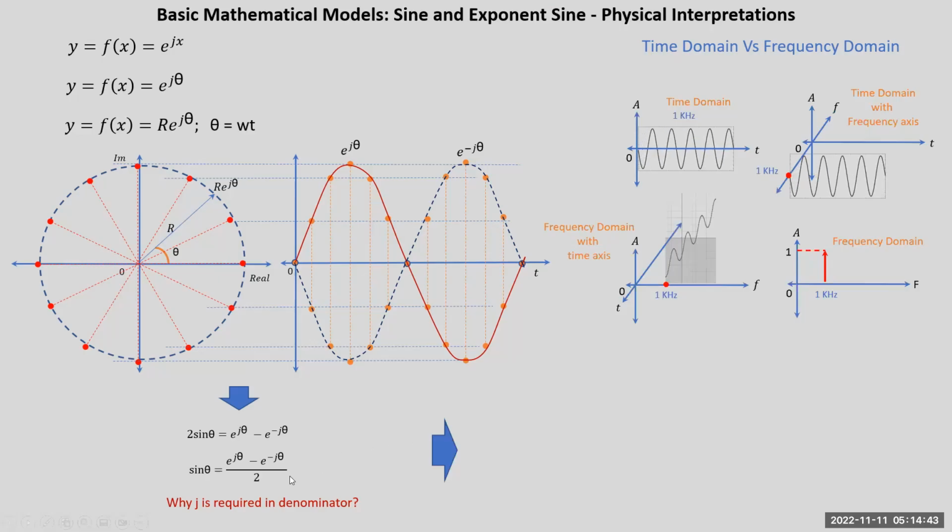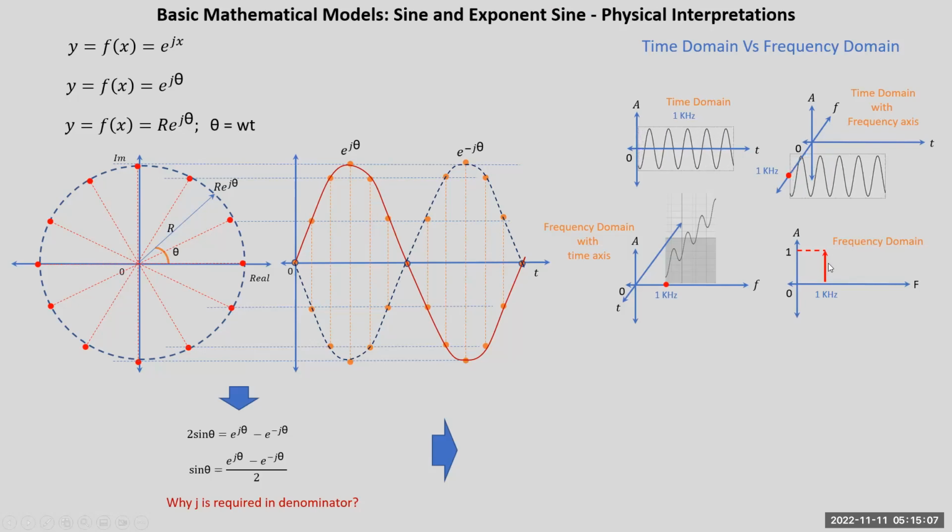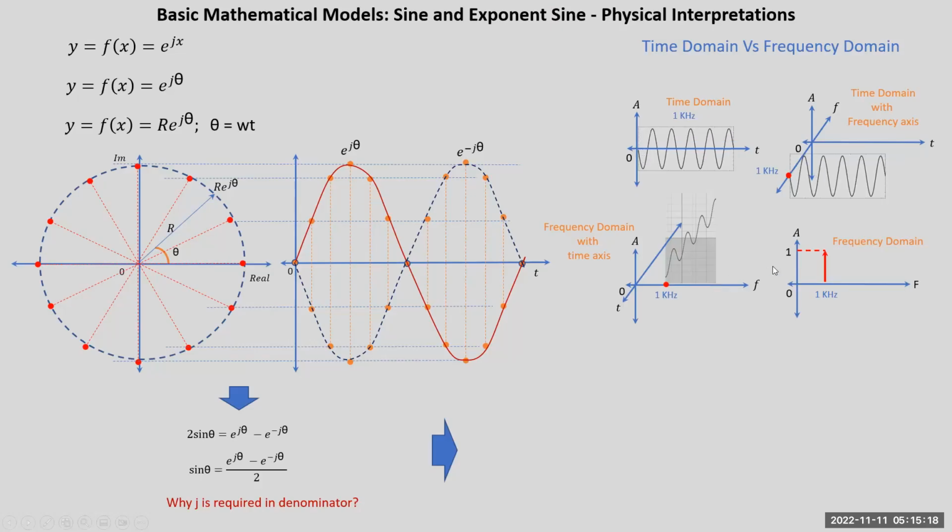We'll correlate this frequency domain representation with the Euler identity. In the Euler identity, you can see the sine wave has two components. One is e raised to j theta divided by 2, and the second one is minus e raised to minus j theta divided by 2. So here we have two components in exponential domain, e raised to j theta with amplitude half. One can correlate with this trigonometric representation where the amplitude is 1. So if you chop this frequency axis and rotate it by 180 degrees, the amplitude will become 0.5, which is represented as a half. You'll get this representation which correlates with your Euler identity. So both the representations are the same.